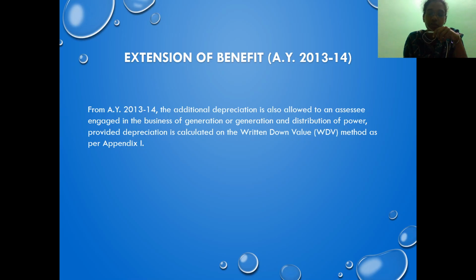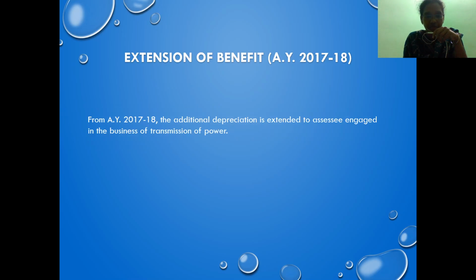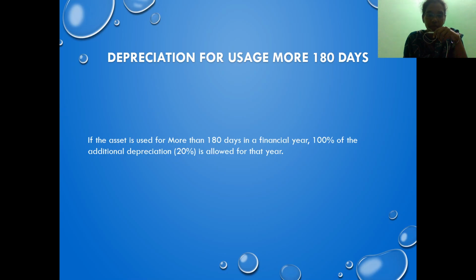From assessment year 2013-14, additional depreciation is also allowed for businesses which are into generation or distribution of power. And from 2017-18, this additional depreciation is also allowed for businesses which are into the transmission of power.